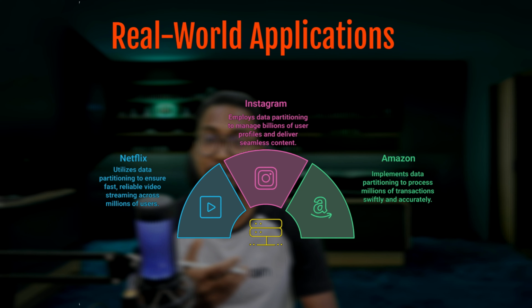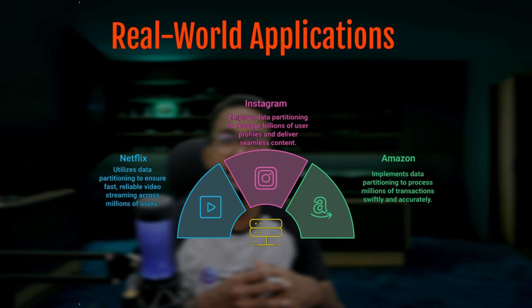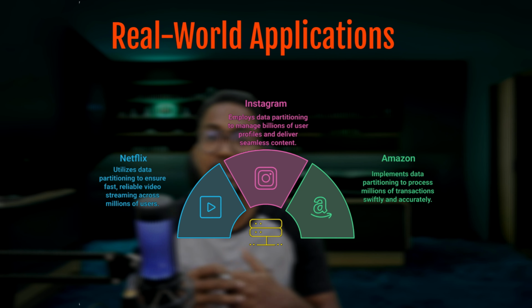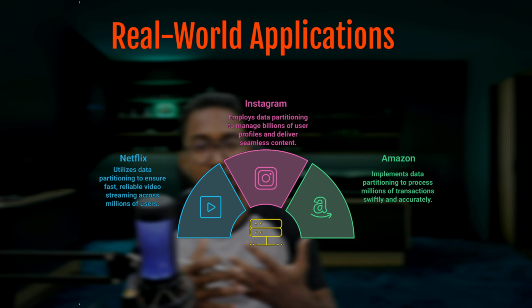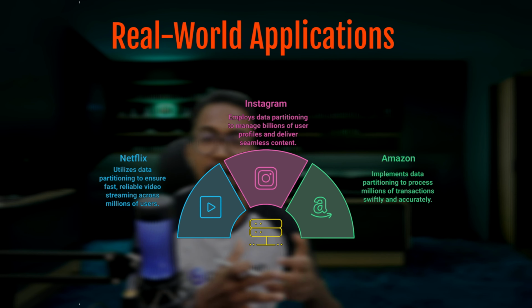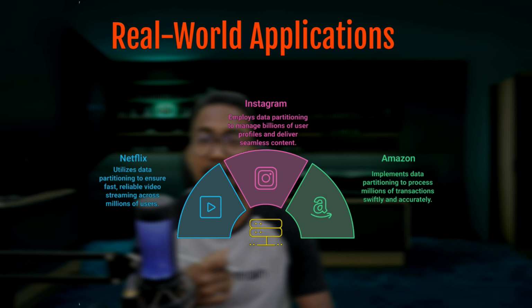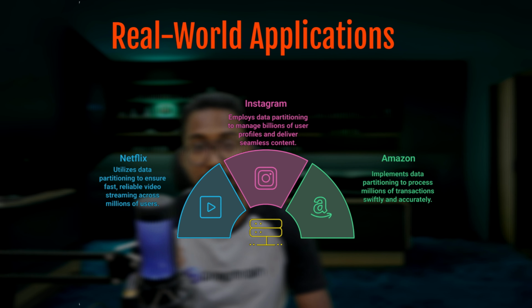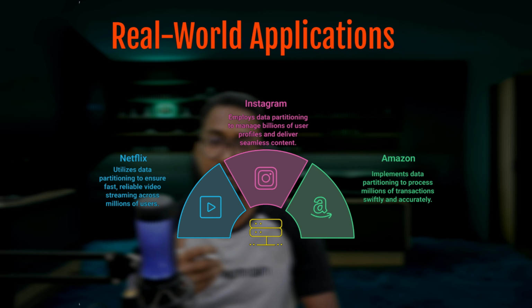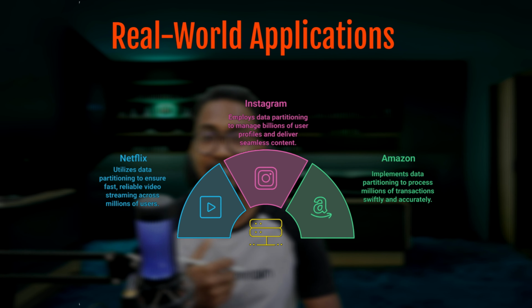And then there is Amazon, which processes millions of transactions every second. Data partitioning helps Amazon handle this massive load, ensuring that each transaction is processed quickly and accurately. By partitioning data across multiple servers, Amazon can distribute its operations and avoid overloading any one server even when there is a surge in traffic, such as during Prime Day or Black Friday sales. So these companies all rely heavily on data partitioning to handle vast amounts of data efficiently and deliver fast, reliable services. Now that we have seen these real world applications, let's wrap things up with the key takeaways.